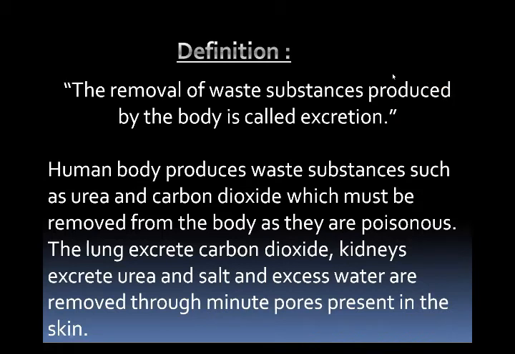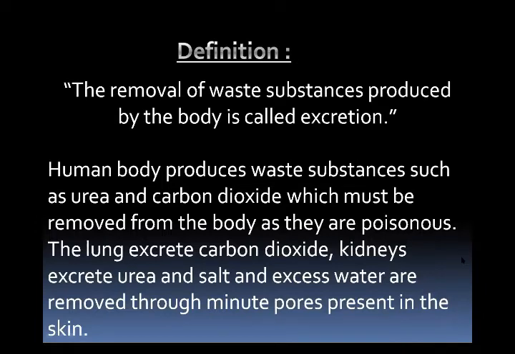The second type of activities are those in which breaking down of complex substances into simpler substances takes place. This type of activity is called catabolism. For example, deamination of protein to form urea.